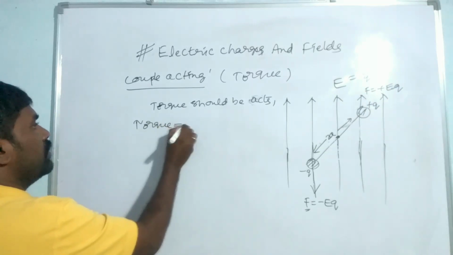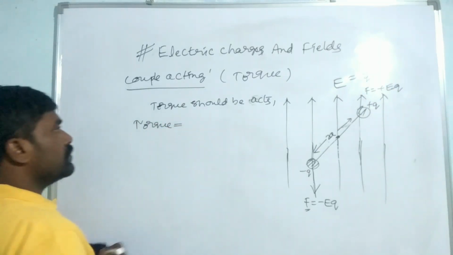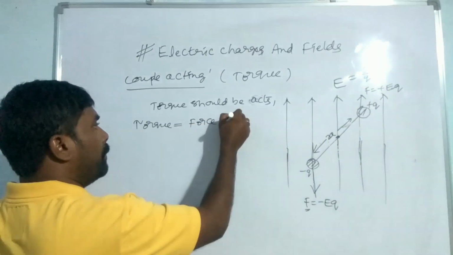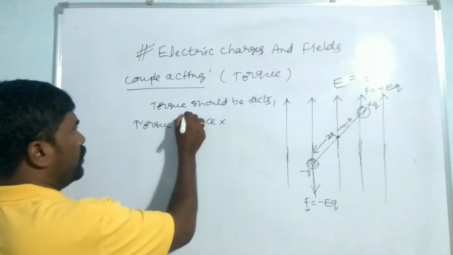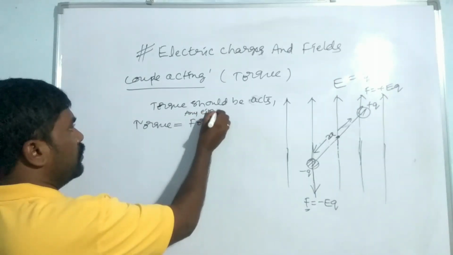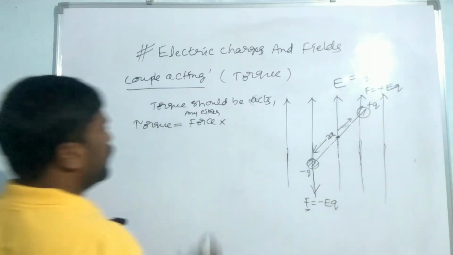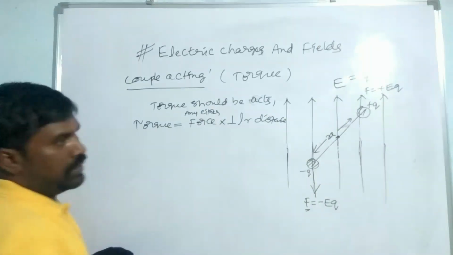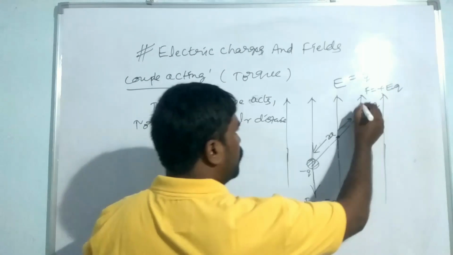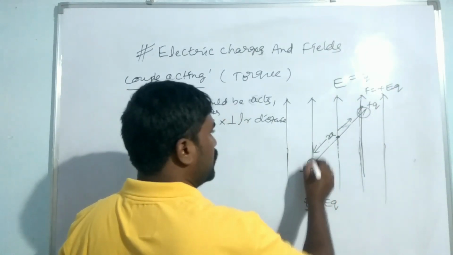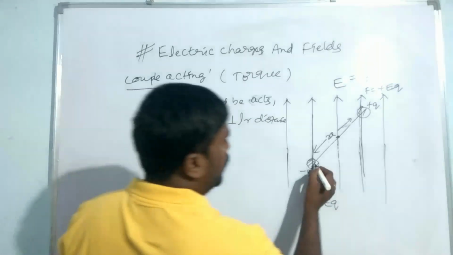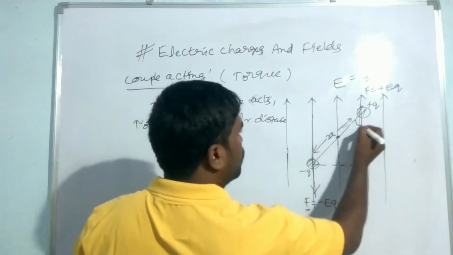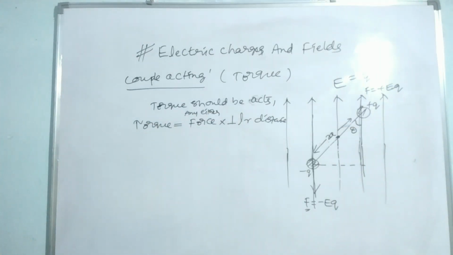So that torque is equal to... What is the torque? It is force into... it is nothing but any one force. So here you have to write any one force because the forces are equal. Any one force into perpendicular distance. Let us find the perpendicular distance. So what is the perpendicular distance? This is the force acting upwards, right? So this is the force acting downwards. This is the perpendicular distance. Okay? And here this is the theta.